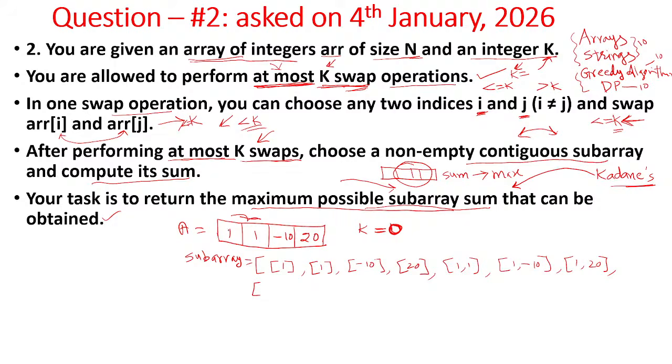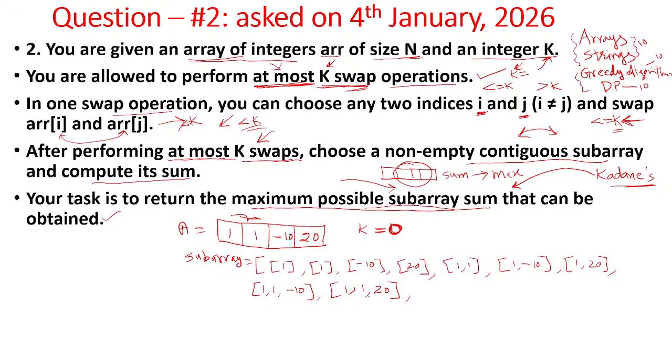This two-element combination you should form with all other elements. So three elements now: 1, minus 10, this is one more subarray. Then 1, then 20, this is another subarray.